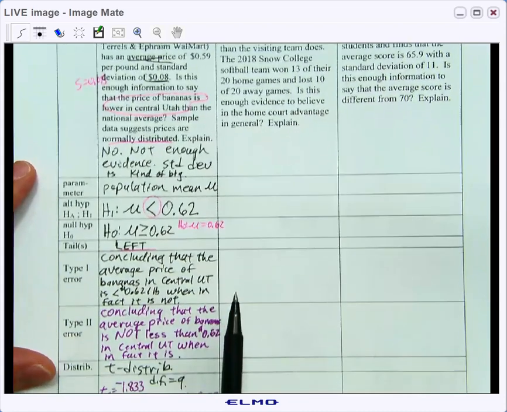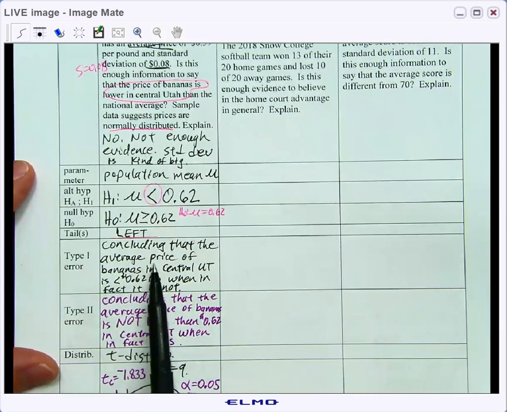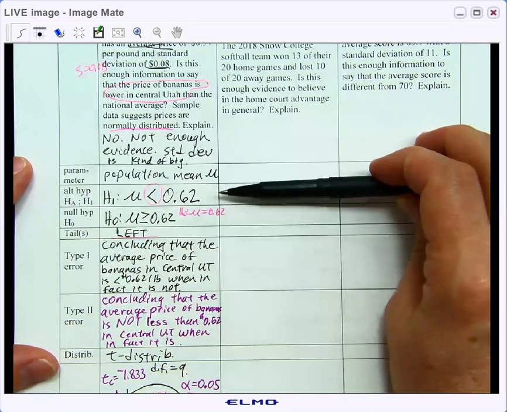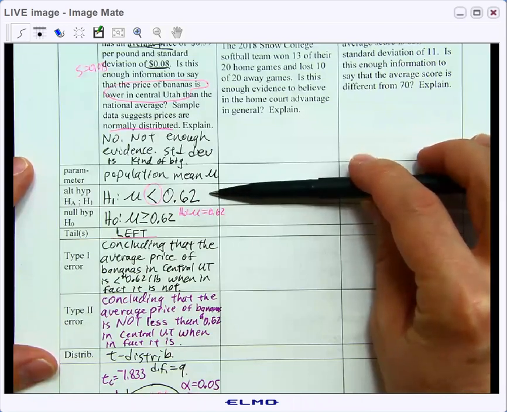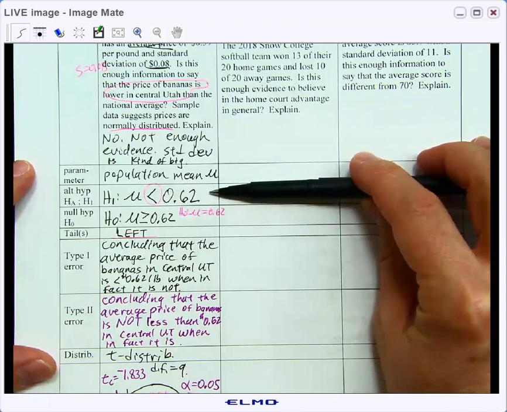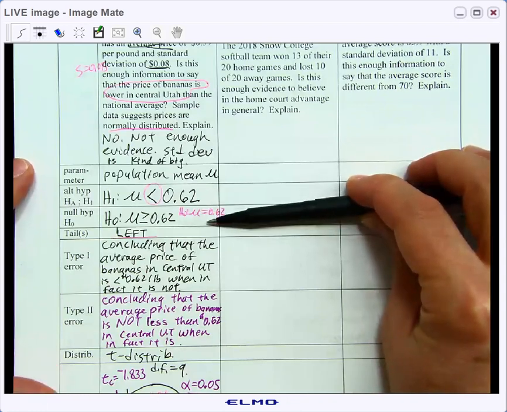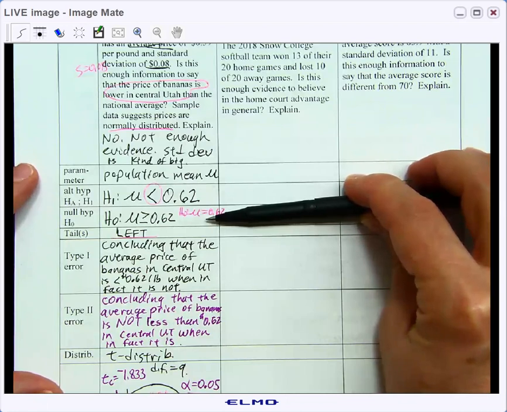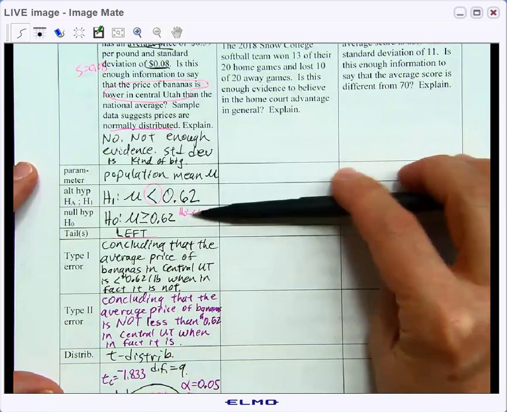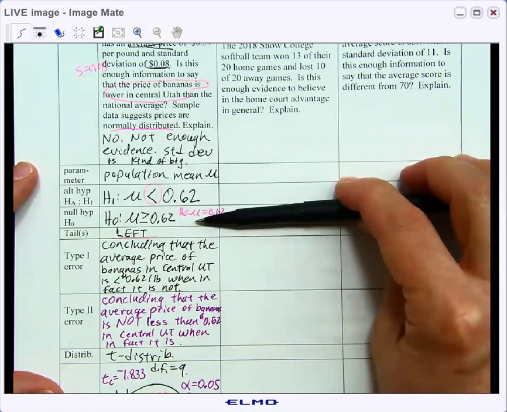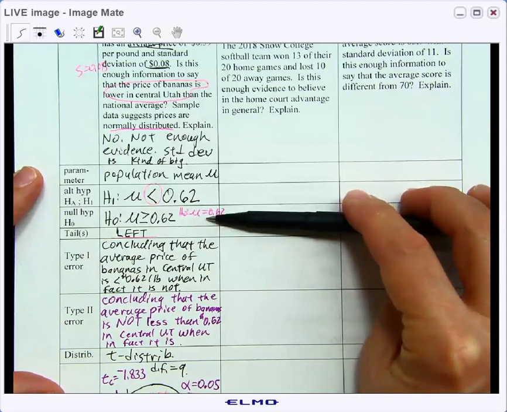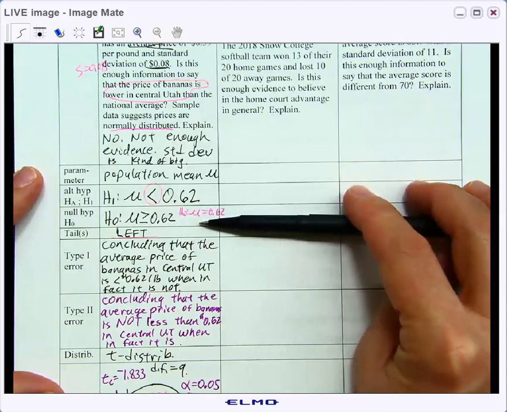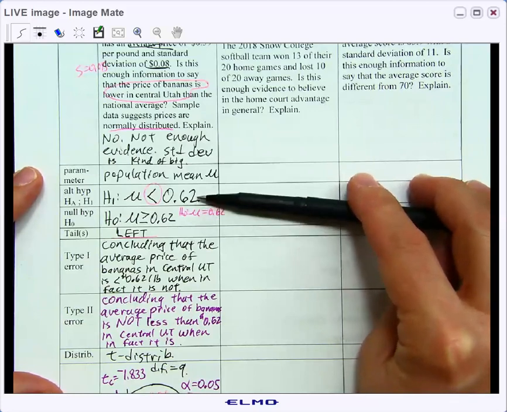Just as a quick review, a type 1 error is concluding guilty when in fact they weren't. So a type 1 error in this situation would be coming back with a conclusion that the average price of bananas in all of central Utah is less than 62 cents per pound, when in fact it is not. A type 2 error is failing to reject the null hypothesis, in other words, concluding the null hypothesis, when in fact it is false. So a type 2 error would be concluding that the average price of bananas is not less than 62 cents per pound in central Utah, when in fact it is.